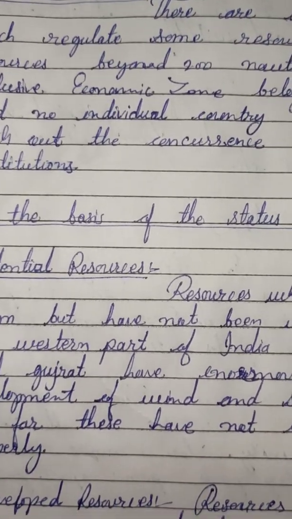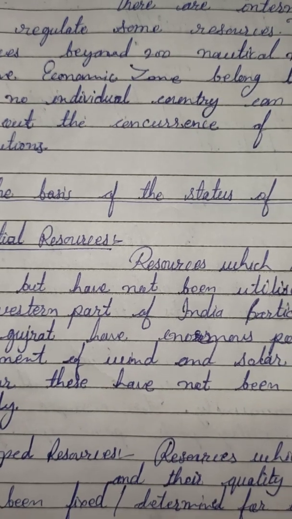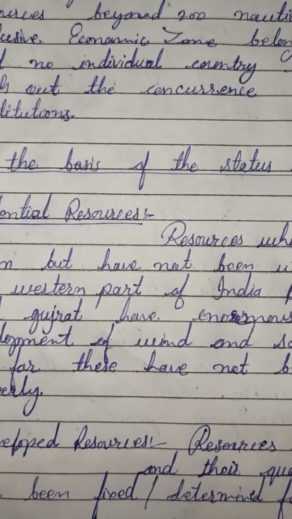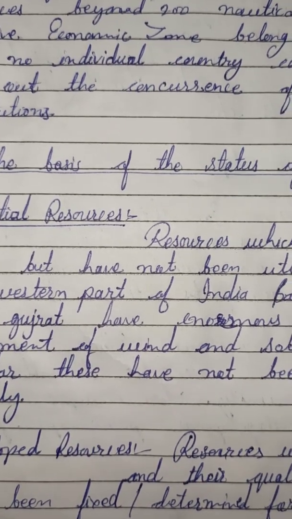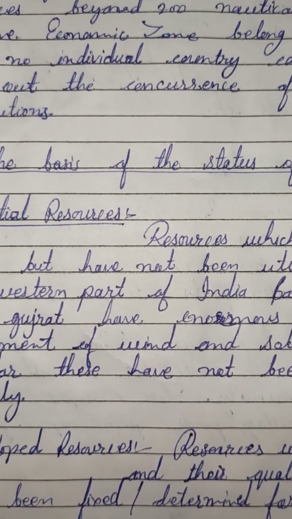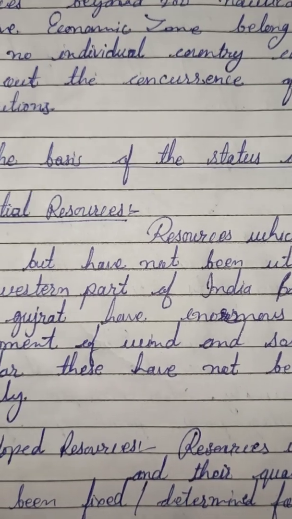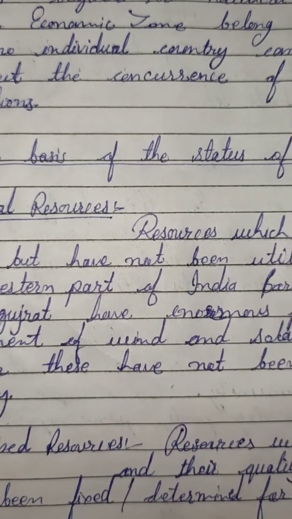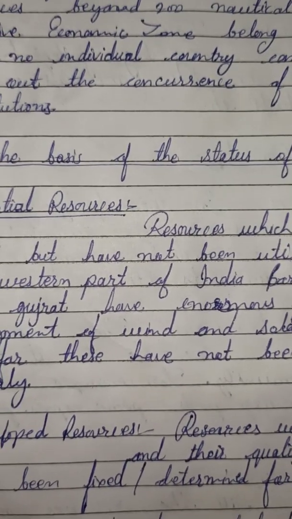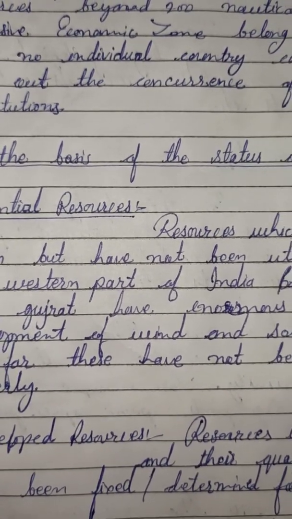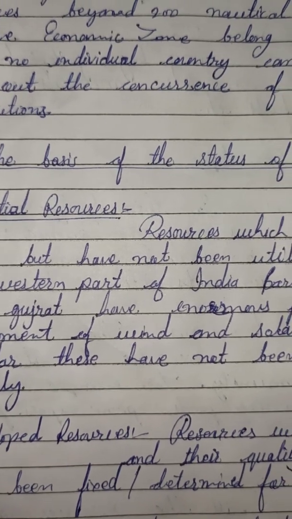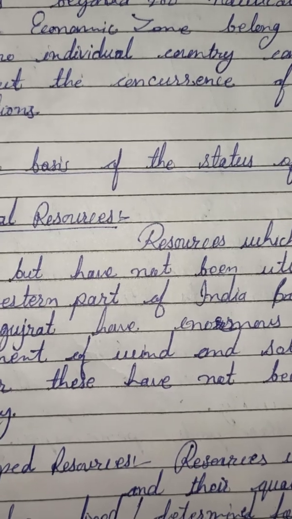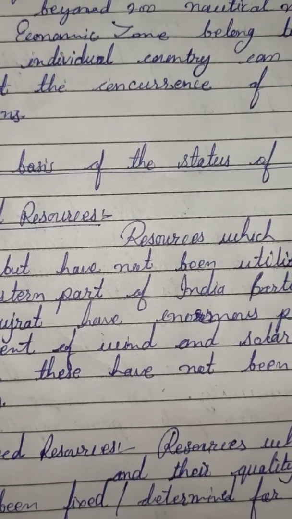Next is international resources. There are international institutions which regulate some resources. Which type of resources? Let's discuss. The oceanic resources beyond 200 nautical miles of the exclusive economic zone belong to the open ocean.